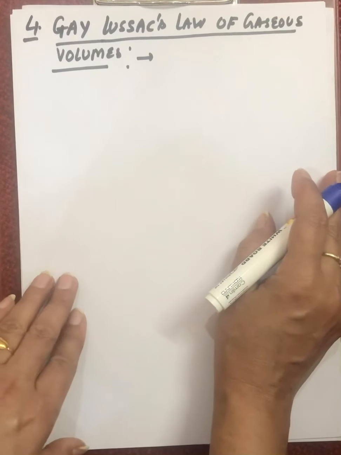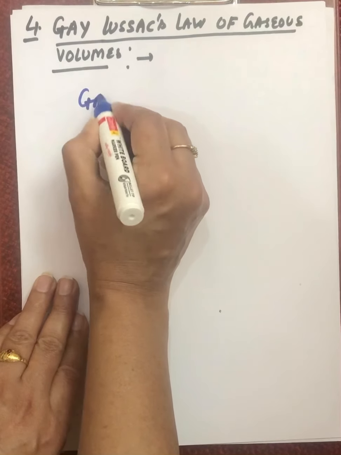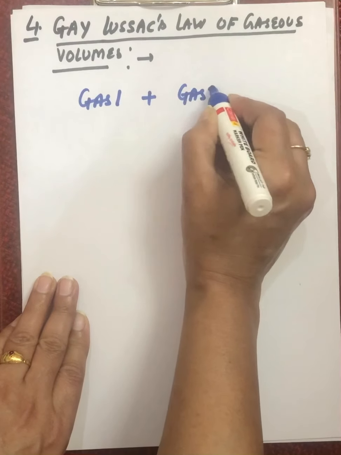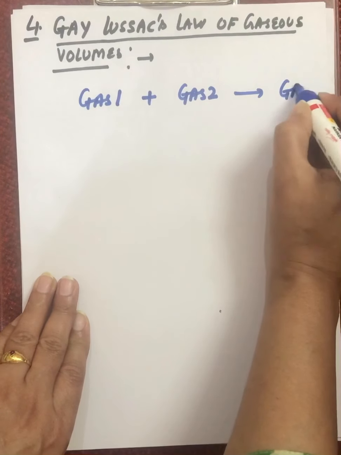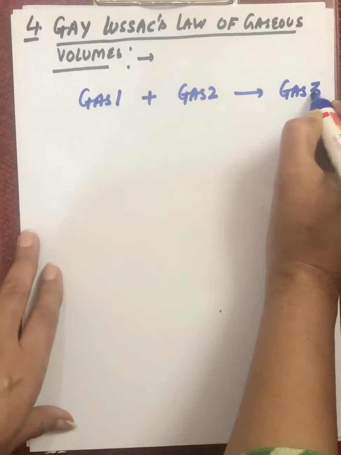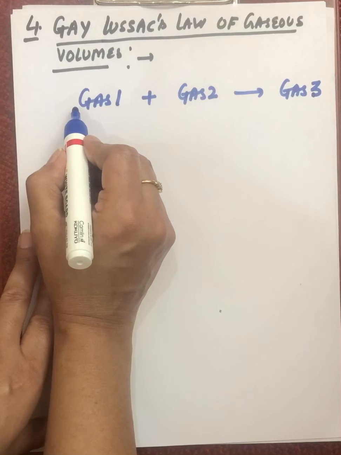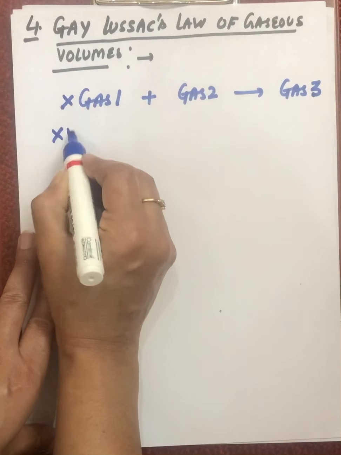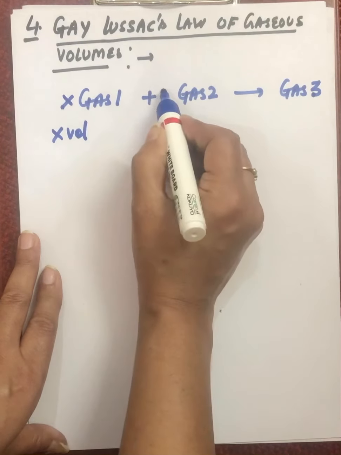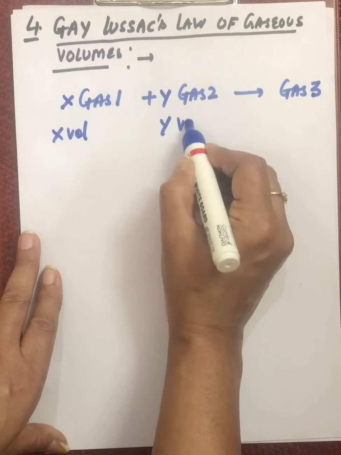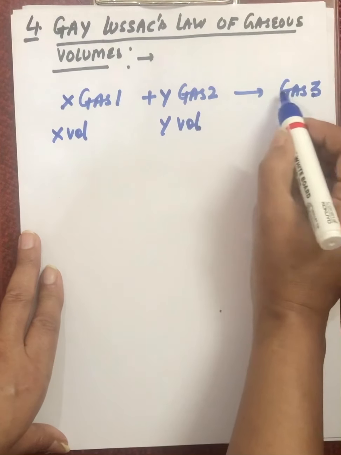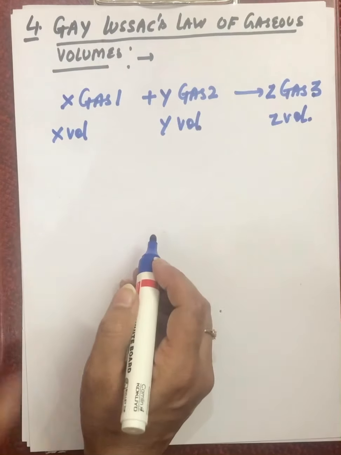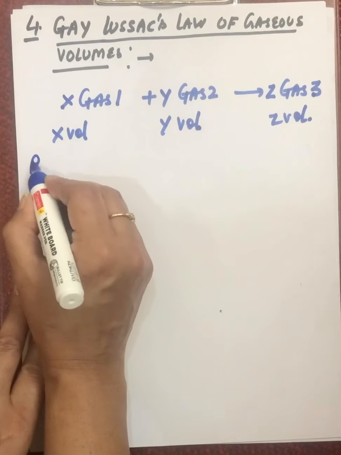Let's say we have a gas 1 combining with gas 2 and forming another gas 3. Suppose the volume of the gas that is combining with gas 2 is X volume. X volume of first gas combines with Y volume of gas 2 and we are getting Z volume of gas 3. So what is the ratio of their volumes?